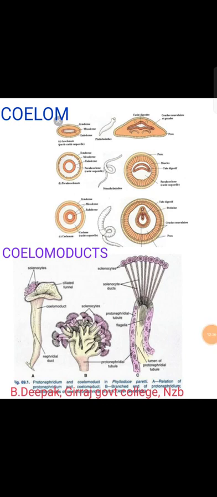Coelomoducts are segmentally arranged wide tubes of mesodermal origin, developed as evacuations from the coelom to the exterior. These ducts open on one hand to the exterior and on the other hand into the coelom by a large ciliated funnel-like structure called the coelomostome. ఓకే, మీసోడర్మ్ నుంచి డెరివ్ అయ్యేవాటిని coelomoducts అంటాము.